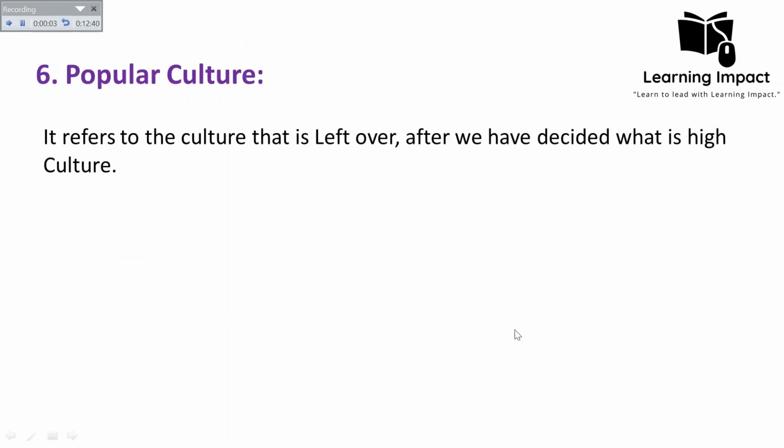But in the case of the other, that is popular culture, it refers to a culture that is left over after we have decided what is high culture. For example, in a society, if the ancient text is high culture, then all the other texts that we use, like literature, which is popular and used by the majority masses of the society, will be considered popular culture. So the leftover culture after what we have decided is high culture is our popular culture.